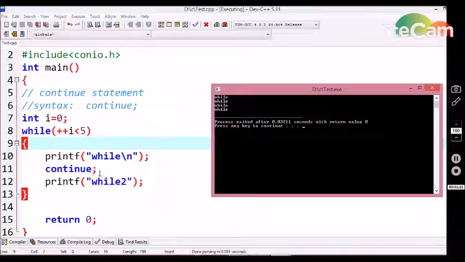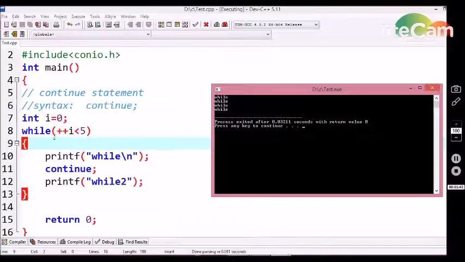The second statement I have declared is a continue statement. So when the C compiler encounters this continue statement, it automatically executes the while loop control structure once again. It does not execute any of the statements below this continue statement, because when the C compiler encounters the continue statement, it assumes that we have to execute the while loop once again.